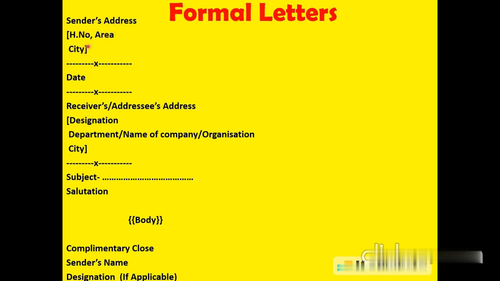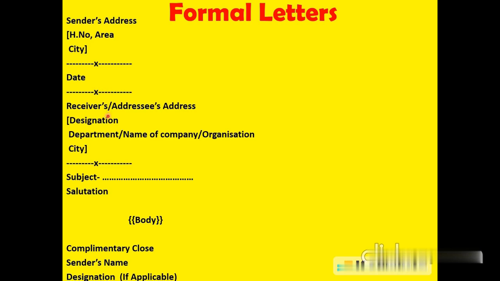two lines. Maximum students make a mistake here, they cover it in one line. No, you must take two lines for the sender's address, and these are also the particular things, like in first line you must write the house number, the area, the locality or the street in which the sender is living, and second line is meant only for city. Then we are to leave one line, and then we are supposed to write the date. If the date is mentioned in the letter, then that particular date, otherwise you are supposed to write any date. Then after date you are supposed to leave one line.